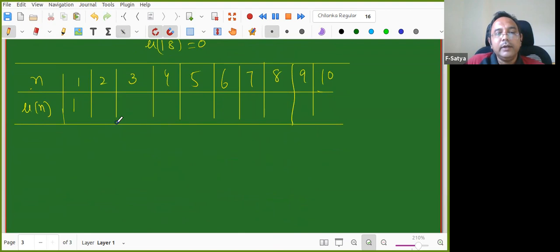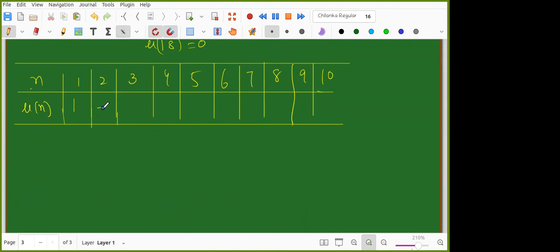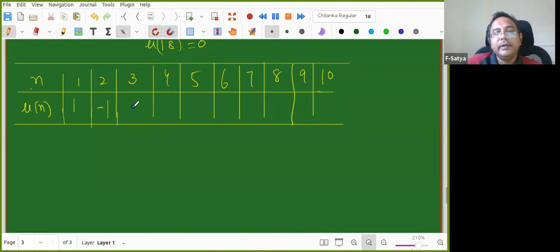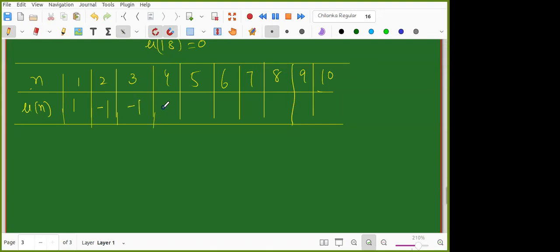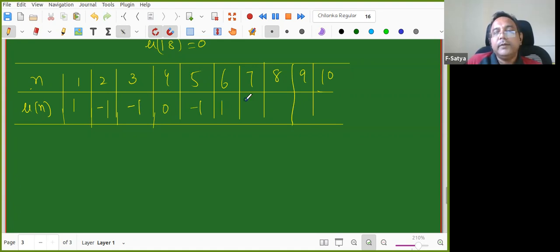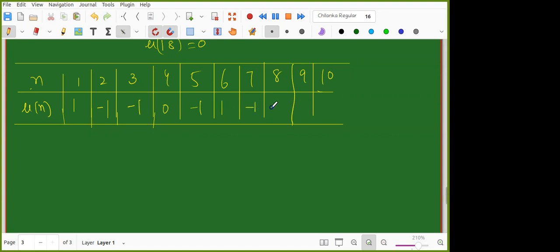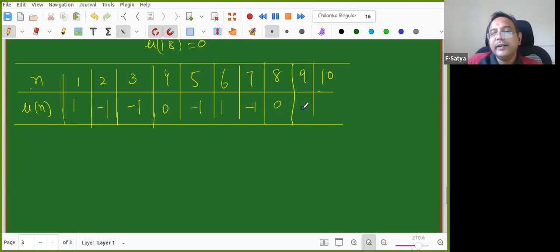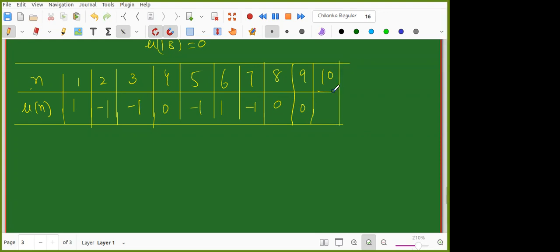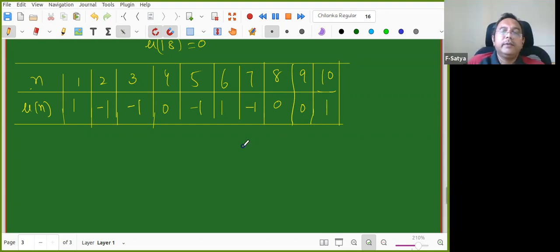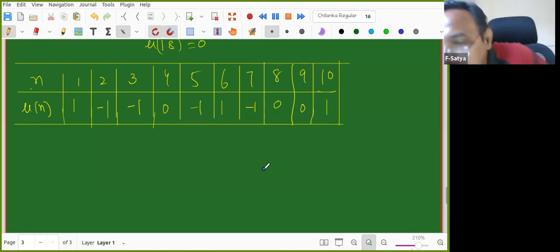I'm giving the values. 2: minus 1. Very good. 3: minus 1. Very good. 4: 0. Very nice. 5: minus 1. Then 6: 1. Very good. Now you know the answer, so I am putting zeros and so on. Tell me, is this sufficient for me? For 2 and 5, it is 1. Very good. Does anyone have a doubt in this? Thanks, Dharaneshwar.